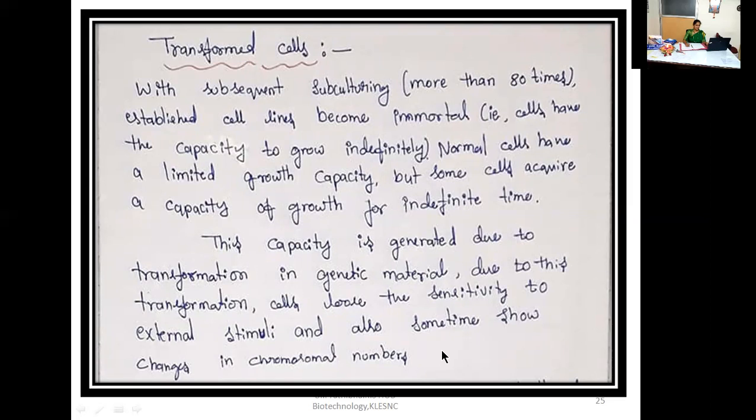Hope you're able to understand about the transformed cells. Kindly make a note of this, and try to understand the differences between primary cell culture, established cell culture, and transformed cell culture technique.